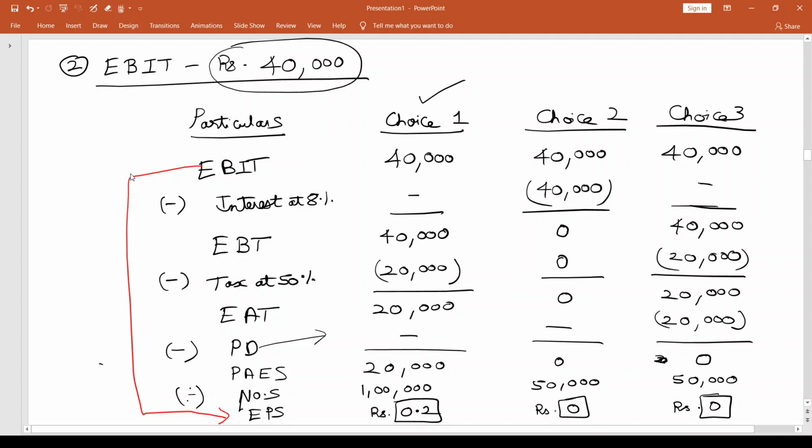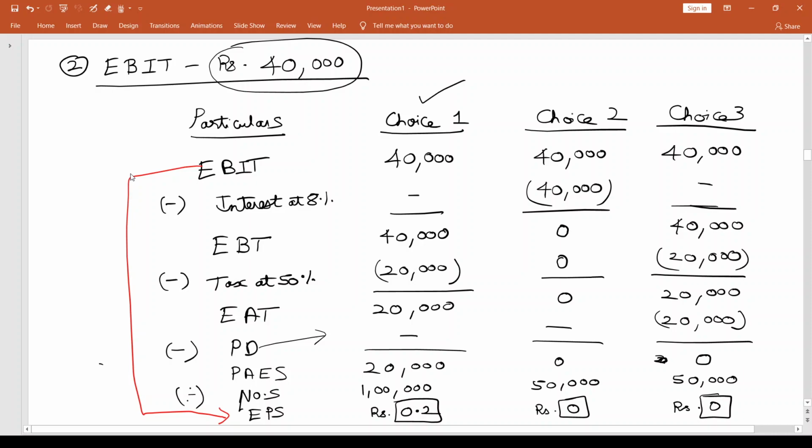Here you should be very careful: when I say EBIT level, for a specific EBIT level the EBIT is the same for all the choices. But that level itself could be different. For example, in the previous case, if the investment gave me 20,000, what is the EPS for all the cases? In the second case, if the investment gave me 40,000 of EBIT, what is the EPS? So within one EBIT level, for all choices, the number is the same.